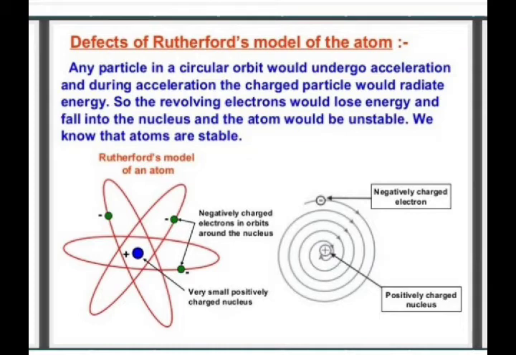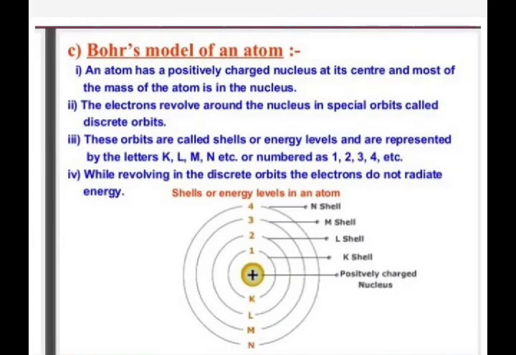Okay, next thing, even this model doesn't explain the distribution of electrons around the nucleus. That is, in the first shell how many electrons can be held. Like that, the distribution of electrons around the nucleus it doesn't explain. So these two are the defects of Rutherford's model. So, to rectify the defects of Rutherford's model, Bohr postulated the atomic model. Actually, this is the accepted model.